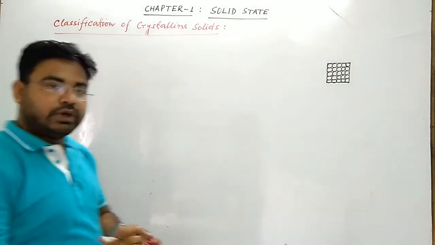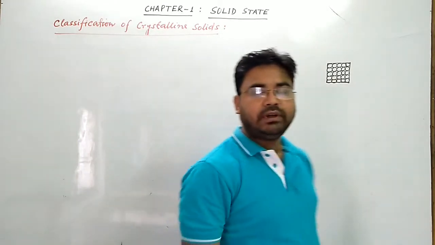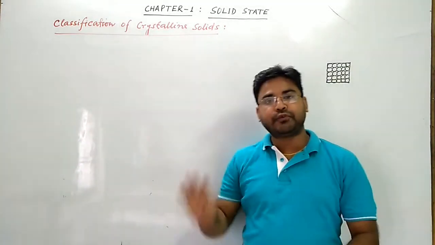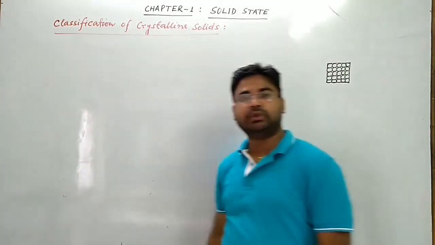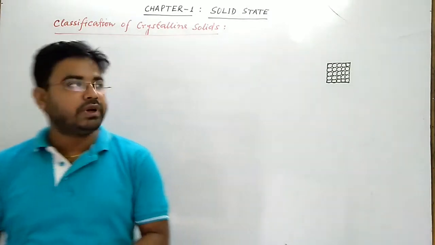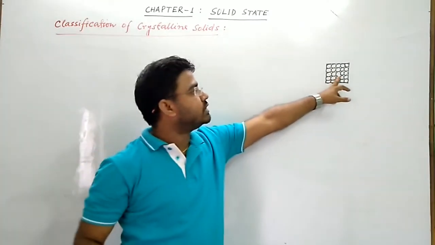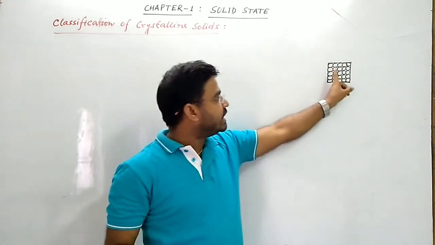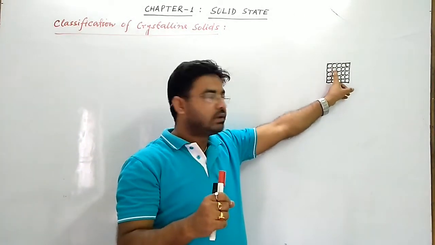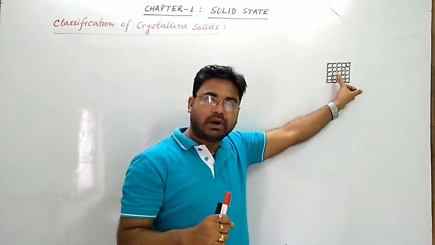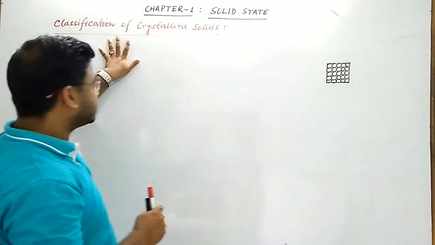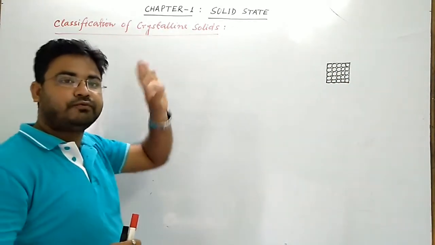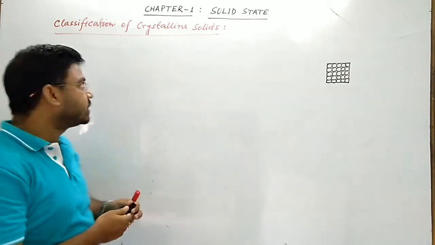Crystalline solids are classified into 4 types depending upon the nature of the bonding force among the constituent particles. So based on the nature of binding force amongst the constituent particles, crystalline solids are classified into 4 types. So what are the 4 types?